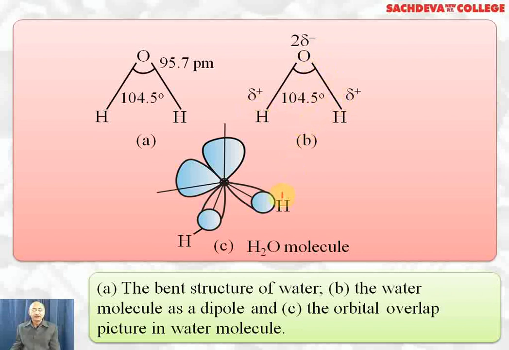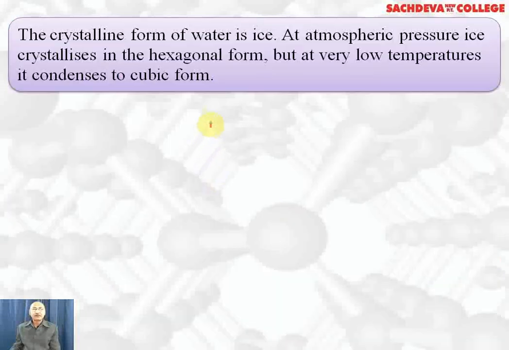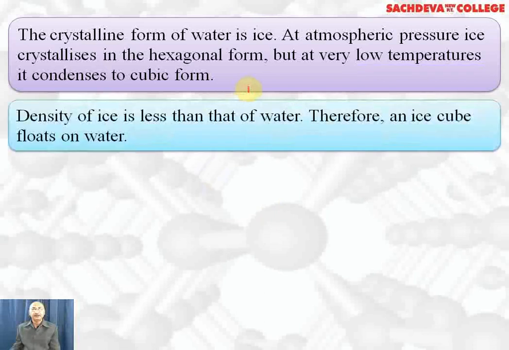This is the orbital overlap diagram of water molecules. Each oxygen orbital is sp3 hybridized and overlaps with hydrogen to form the water molecule, which has a bent shape. The crystalline form of water is called ice. At atmospheric pressure, ice crystallizes in hexagonal form, but at very low temperature, it condenses to cubic form.